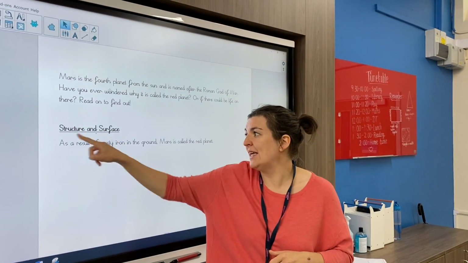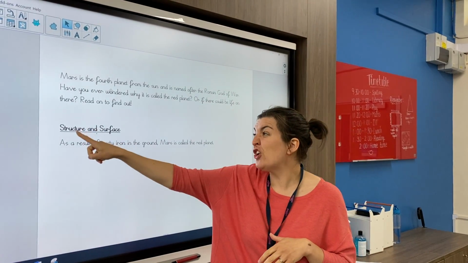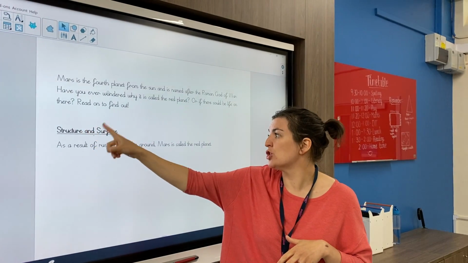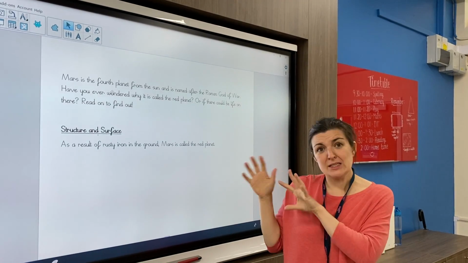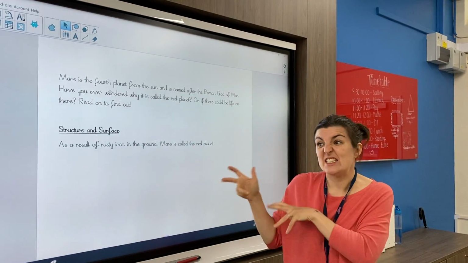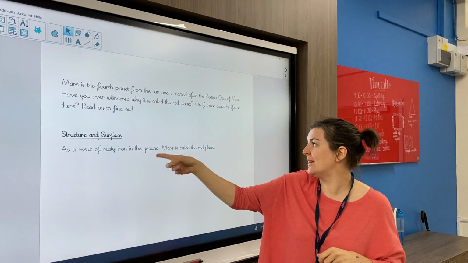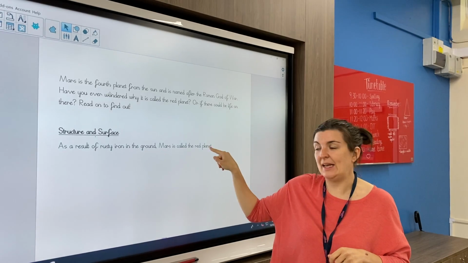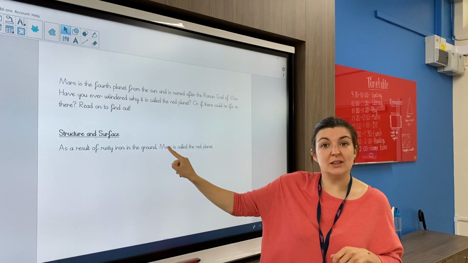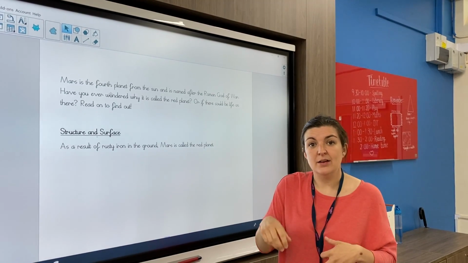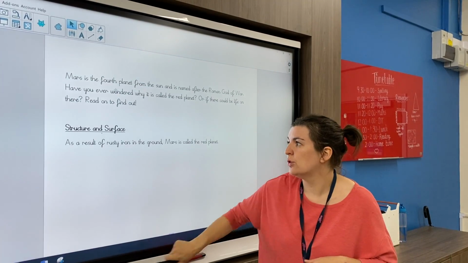Okay, then I've got my subheading. So remember, you've got your subheadings from yesterday when you planned. So my first section is about the structure and surface of Mars. Now I'm thinking about the fact that we did subordinating clauses, subordinating conjunctions this week. So I've started with as. So I've got as a result of rusty iron in the ground, Mars is called the red planet. So I've got my comma, I've got my subordinating conjunction, I've got my capital letter for Mars because it's a place. Okay, so that's my very first sentence and it answers the question of why it's called the red planet.